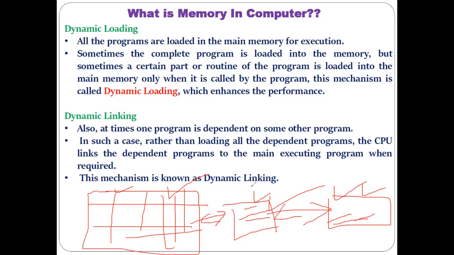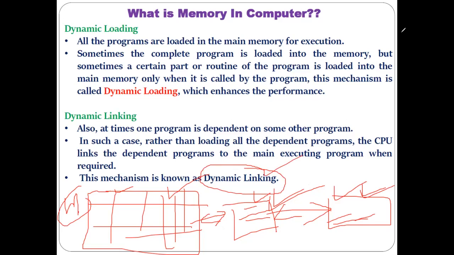Linking of the main program with the dependent programs while execution of the program, that particular mechanism is called dynamic linking.